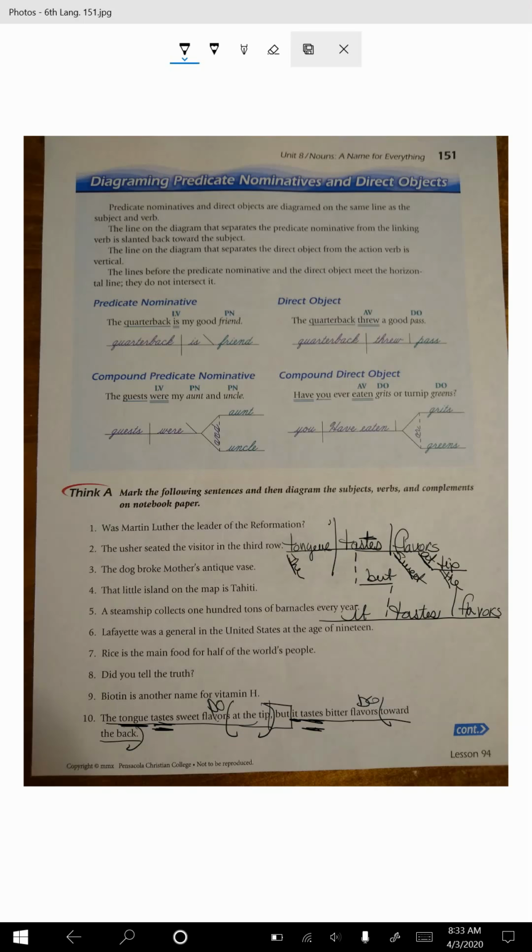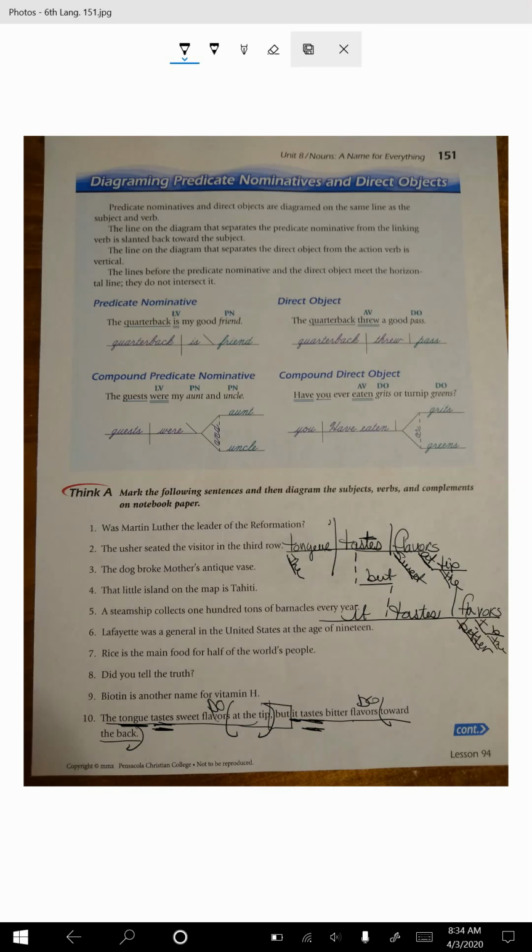And then the other sentence, it tastes bitter flavors. Describing flavors and where they are. I'm going to run out of space. I'll just make a really little one here. Toward, I'll just put a T there because that's all I can fit. Back and the. But all those would be extra credit.